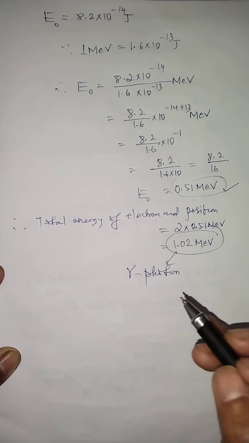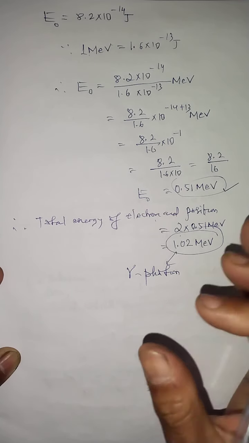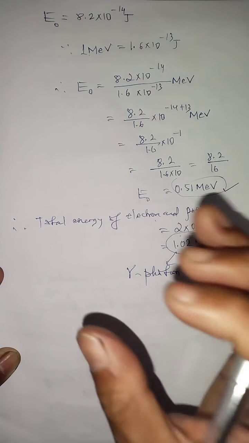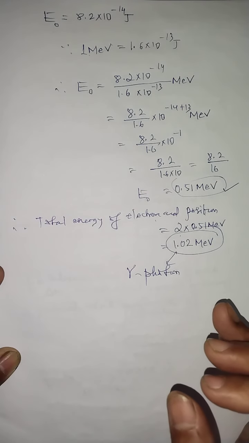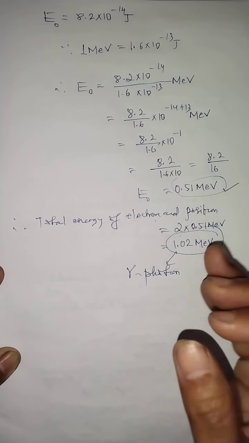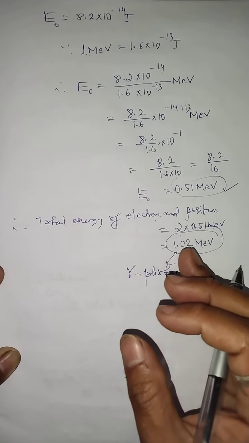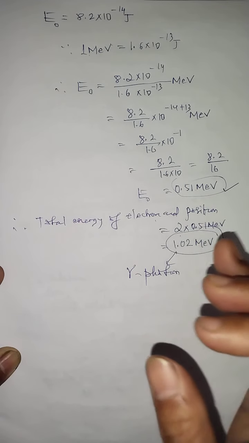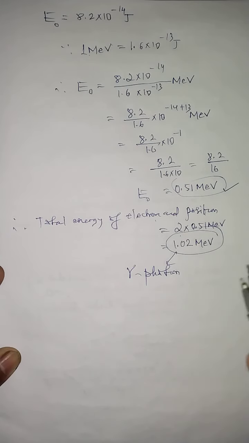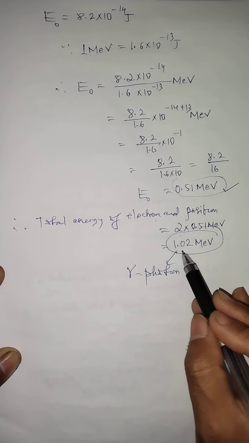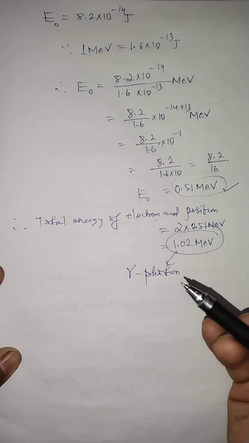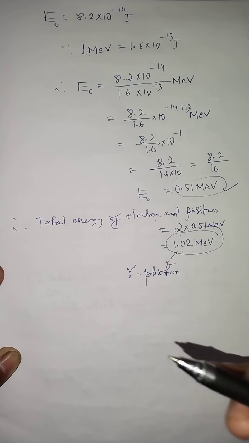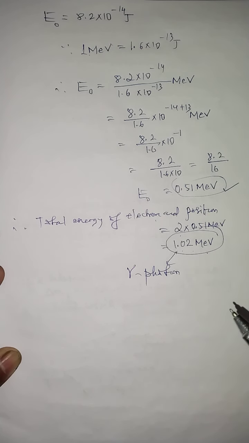The pair production phenomenon will not be observed. That means the positron will not be liberated. Only the electron will be emitted from the nucleus. That means phenomena like the photoelectric effect can be observed. So if the energy of the gamma photon is less than 1.02 mega electron volt, this will lead to the photoelectric effect, but pair production will not be observed.